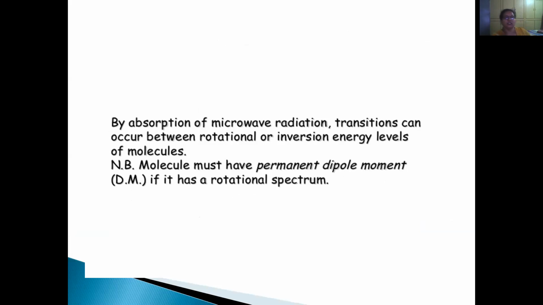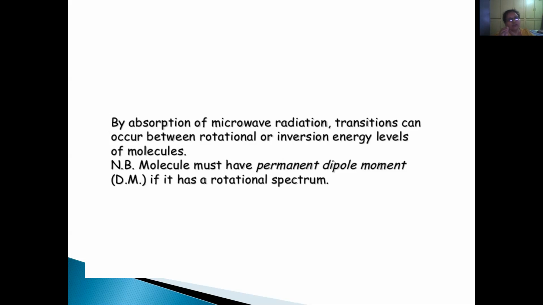So when a molecule is supplied with this microwave radiation, what happens? There will be rotational transitions taking place in the molecule. Here, the molecule must have a permanent dipole moment if it is to have a rotational spectrum. We have to keep in mind that only if a molecule has a permanent dipole moment does it show a rotational spectrum or microwave spectra.